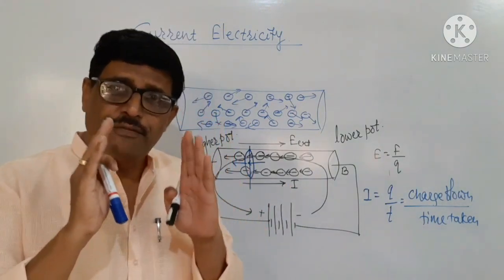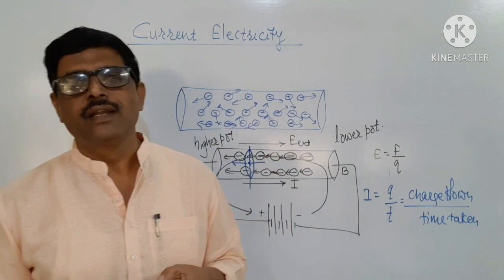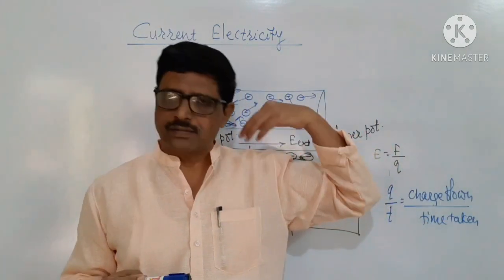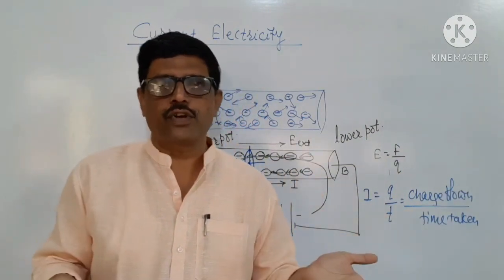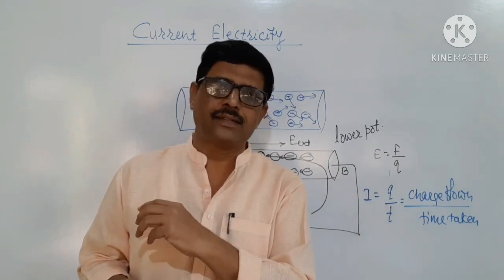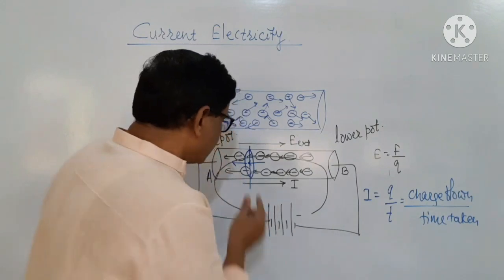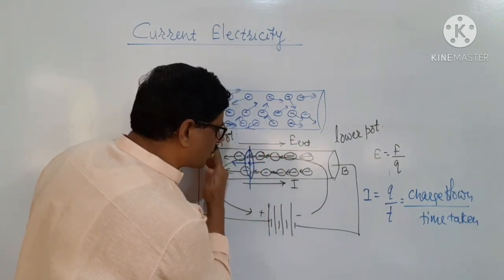And here very interesting to note that, and again that can be explained in the next chapter or later on, by law of conservation of charges. The charges entering the junction are equal to the charges leaving the junction. Now here the charges that are entering in the cross section equal to the charges leaving the cross section.